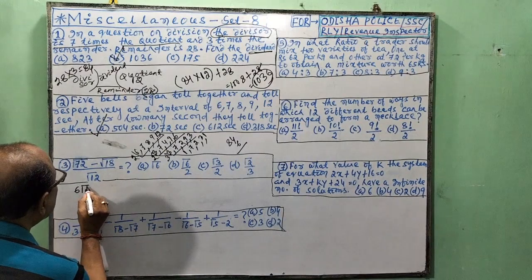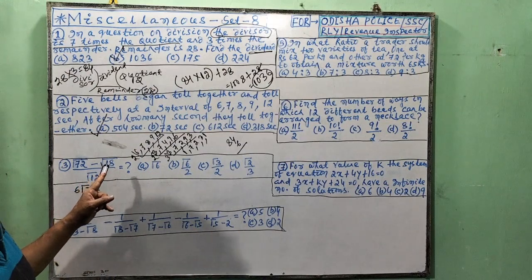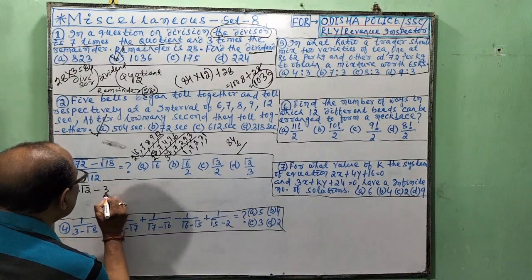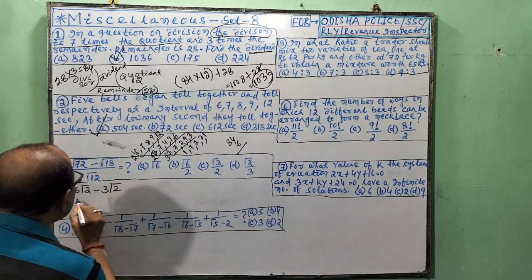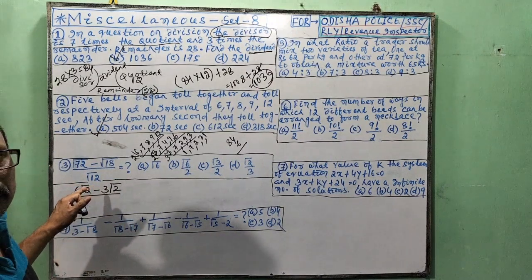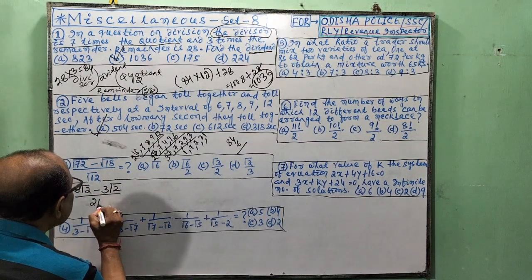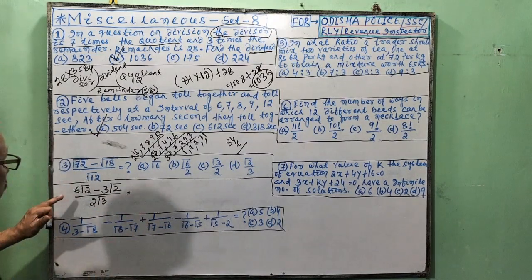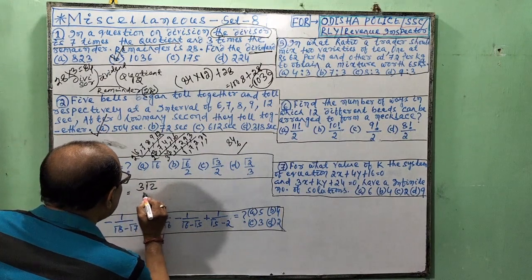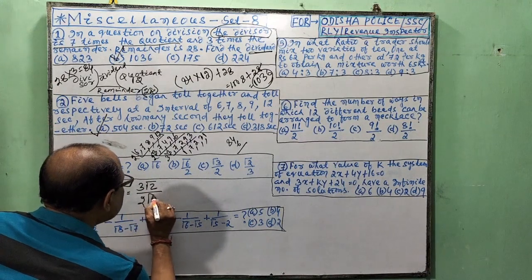So 6 root 2 minus root 18, and 18 is 9 into 2. Root over 9 is 3. 3 root 2. Very much easy. Root 12 is root of 4 into 3. Root over 4 is 2, root 3. 2 root 3. So, 6 root 2 minus 3 root 2 is 3 root 2 by 2 root 3. So, here is 2 root 3.